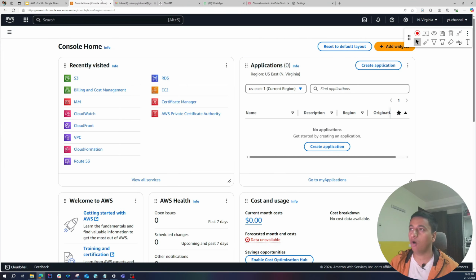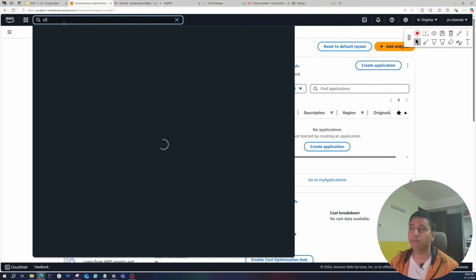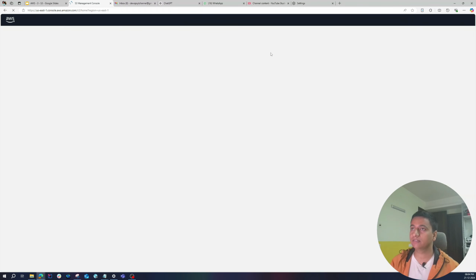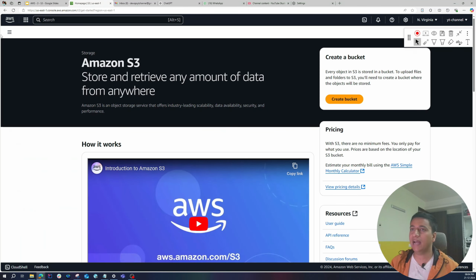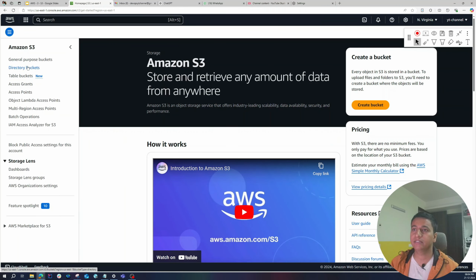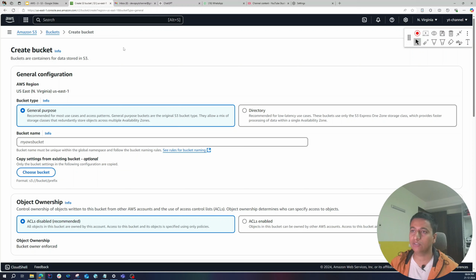Now let me hop onto the console and let's quickly create an S3 bucket. You can click here, or you can also come to the search bar and put S3, and let's open S3. As you can see, right now if I do the list, I don't have any bucket. So let's create one. Let's click on create bucket, and over here you will see that it is asking for bucket type. There are actually two bucket types: one is general purpose and the other one is directory, and I will explain the difference in a couple of seconds. But let's create a bucket.